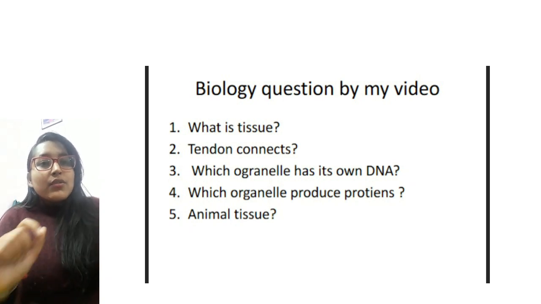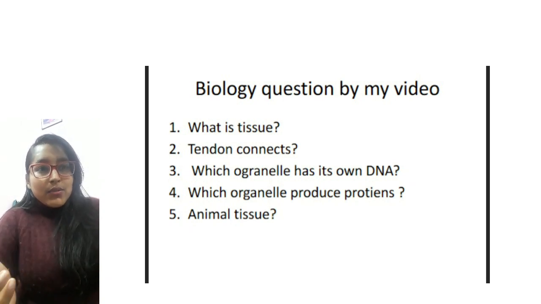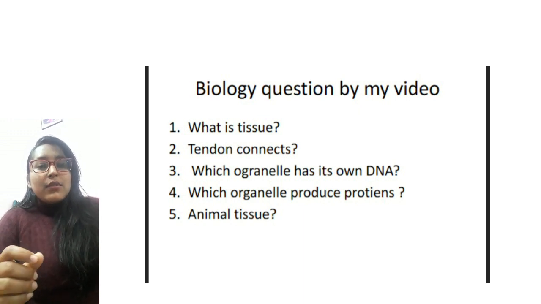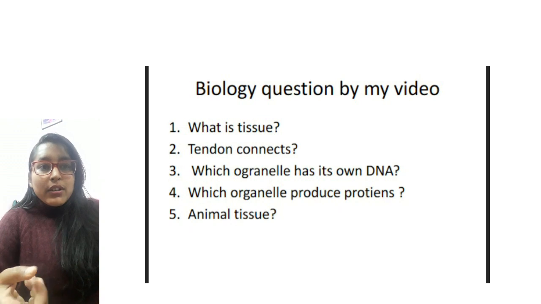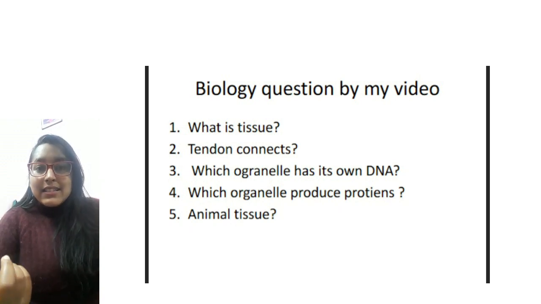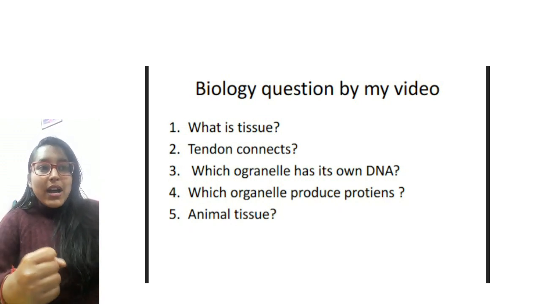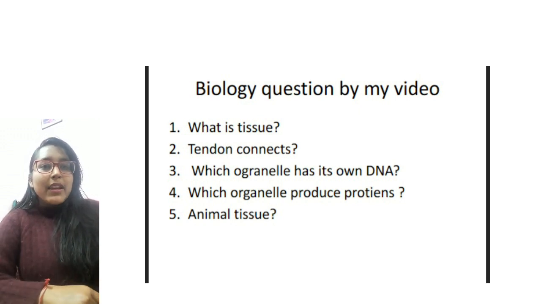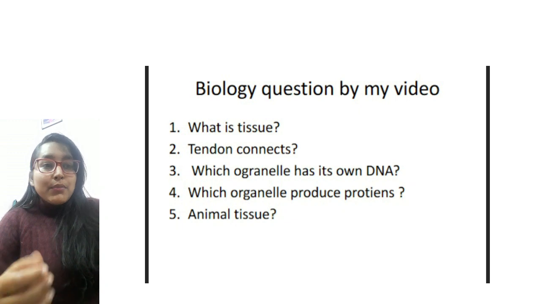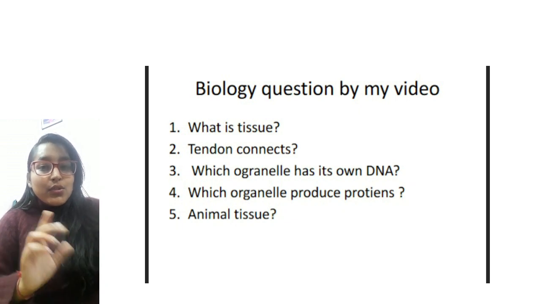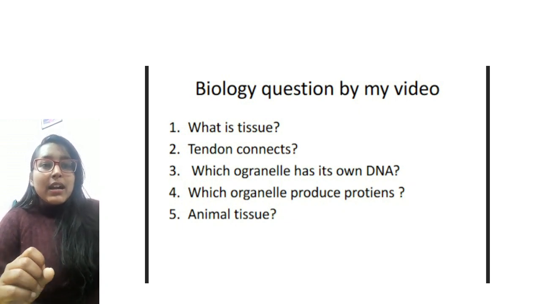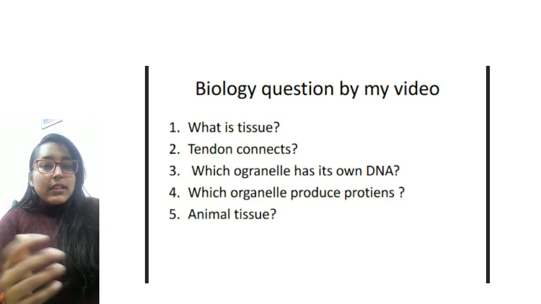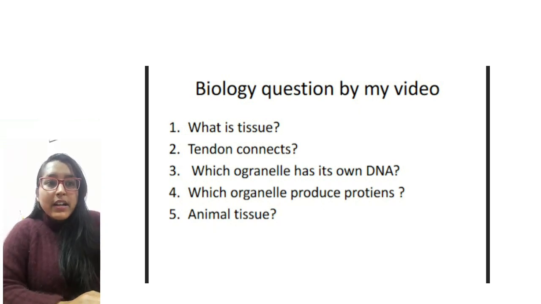So the first question was: what is tissue, and what does tendon connect? It connects muscle to muscle, bone to bone. And which organelle has its own DNA? I have clearly told which organelle has it, and which organelle produces proteins. This was also told in my video. And what does animal tissue contain? Okay, so let's start with the first question.